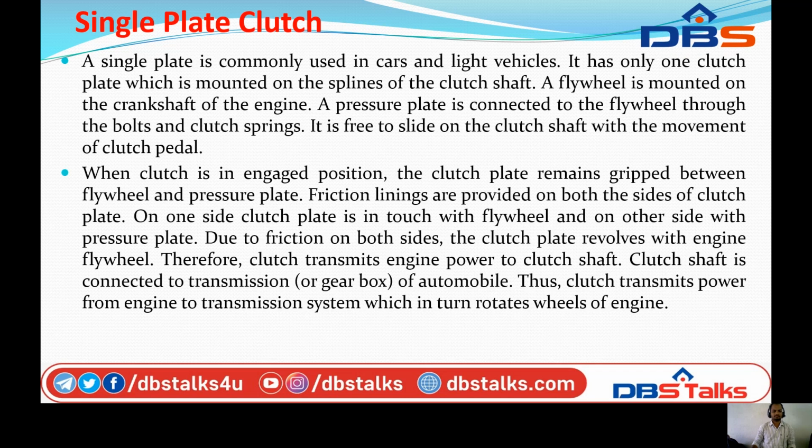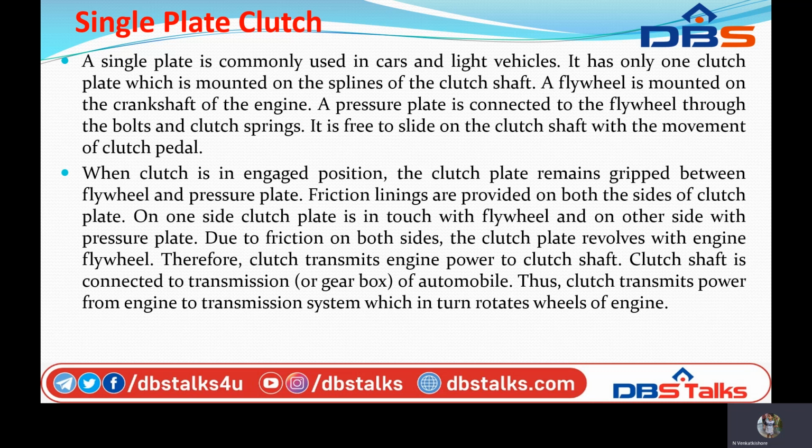And then we have single plate and multiple plate clutches. A single plate clutch, which is commonly used in cars and very light vehicles, consists of a clutch plate whose both sides are faced with frictional material. It is mounted on the hub which is free to move axially along the splines of the driven shaft. The pressure plate is mounted inside the clutch body which is bolted to the flywheel.